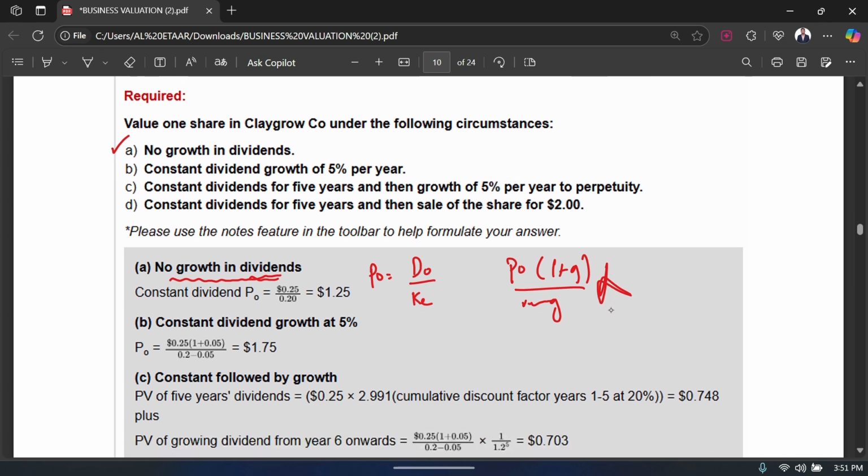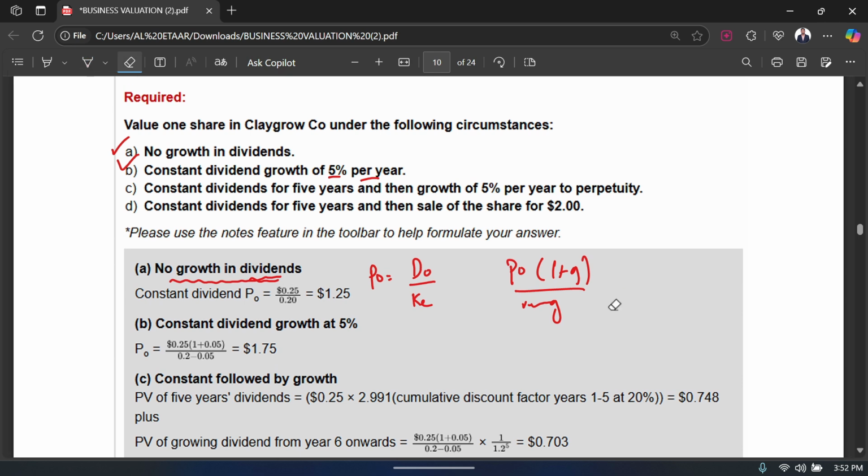Now part B, if there is a constant dividend growth rate of 5% per year. So now we are looking at a scenario where there is dividend growth but the growth is constant. If the dividend growth is constant, now you're going to use this formula, the same formula that we have been using, because now they are talking about growth and the growth is constant.